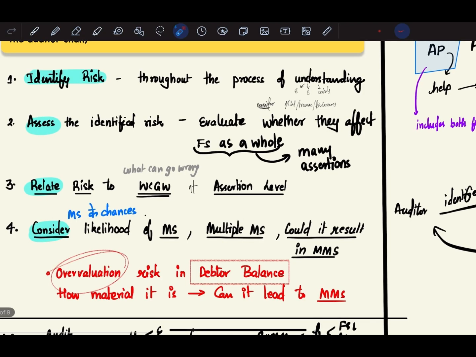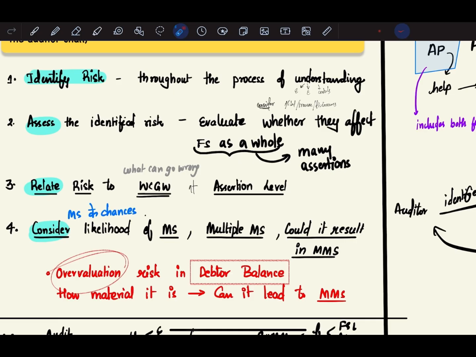For the purpose of identifying and assessing the risk, the auditor will first start off with identifying the risk. So, how will the auditor identify the risk? He will identify the risk through the process of understanding the entity, its environment, and its controls. He will also consider the account balances, transactions, and disclosures. So once the auditor has identified the risk, he will assess the identified risk. He will evaluate whether they affect the financial statements as a whole, many assertions, or one particular class of transactions or one particular assertion.